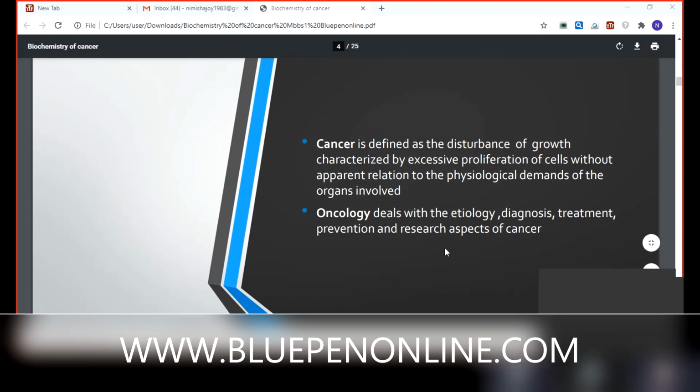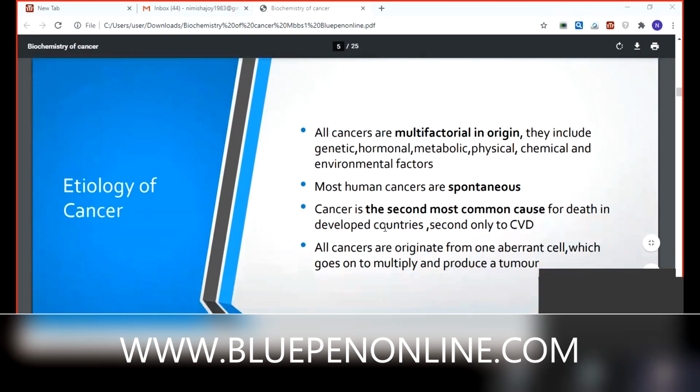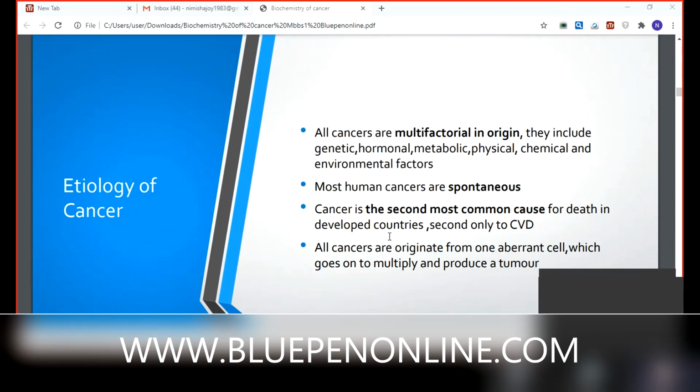Nowadays, so many researches are conducted to avoid this bad, dangerous disease from our country. Then, etiology of cancer. All cancers are multifactorial in origin. So many reasons are there. We don't know how it has come. They include genetic, hormonal, metabolic, physical, chemical, and environmental factors.